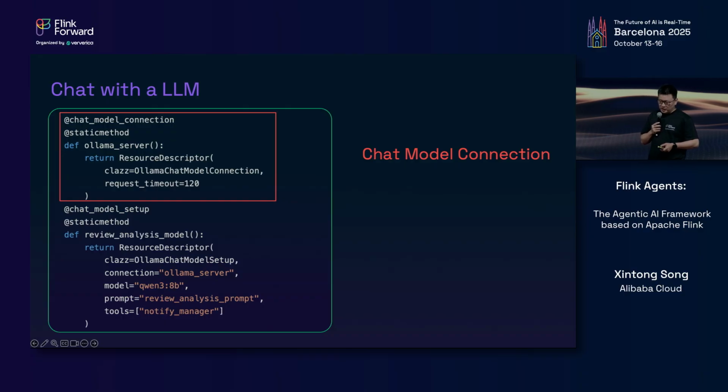To define a chat model connection, here we create a static method in our agent class with the chat model connection decorator, and the method should return a resource descriptor, describing the class to be used and the parameters. Think of this as some kind of connector. Here we create an Ollama chat model connection.